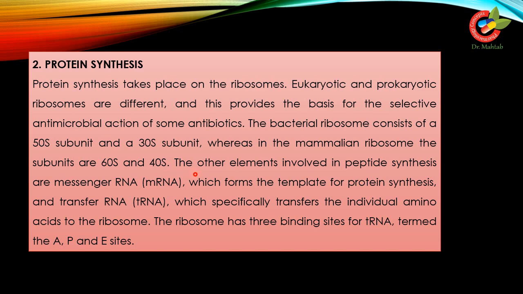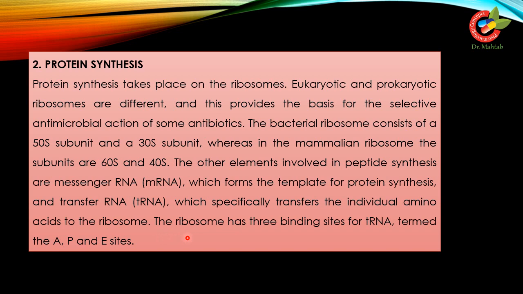The other elements involved in peptide synthesis are messenger RNA, which forms the template for protein synthesis, and transfer RNA, which specifically transfers the individual amino acid to the ribosome. As we have seen in protein synthesis inhibitor drugs, the role of transfer RNA and the role of messenger RNA has been discussed already in detail.